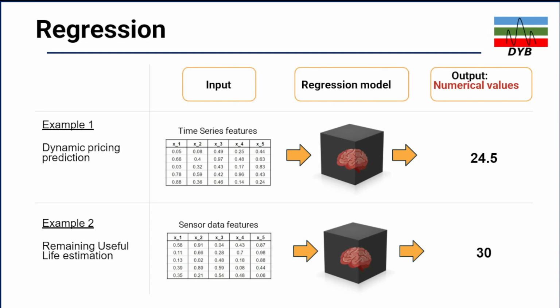So the second example of the regression is remaining useful life estimation. So you have further analytics based on your different parameters, let's say X1, 2, 3, and 4, and you have multiple rows into identification. So let's say the output of the numerical value will be 30.